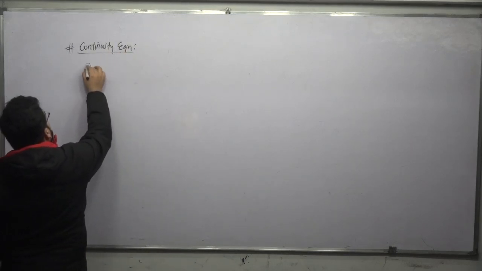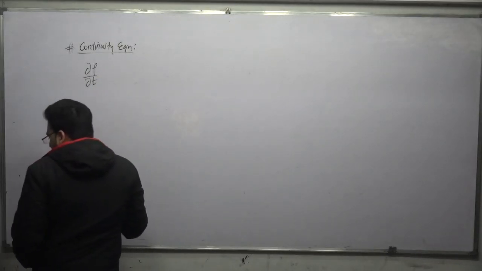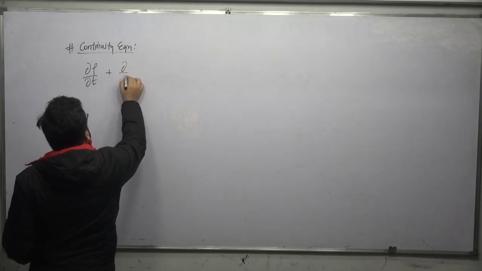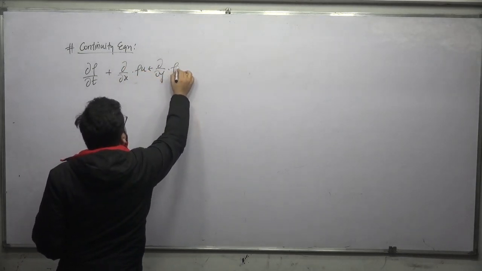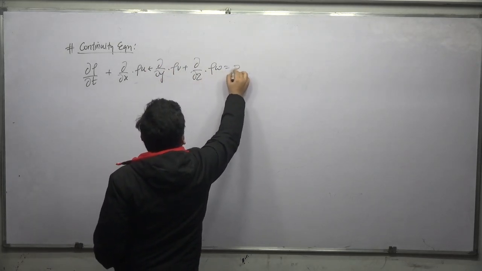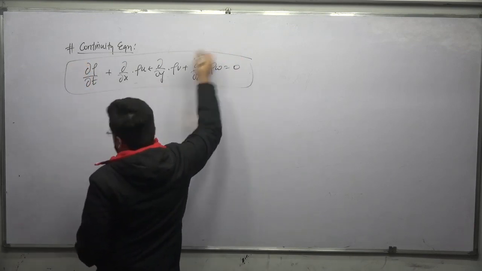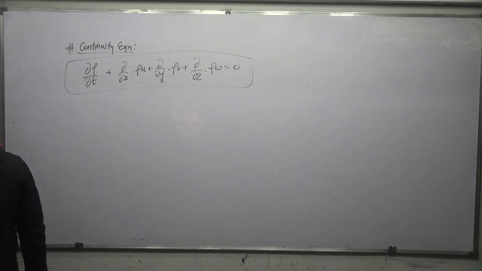It came out to be ∂ρ/∂t plus ∂/∂x of ρu plus ∂/∂y of ρv plus ∂/∂z of ρw is equal to 0. I also told you the derivation, but now I am not telling you the derivation. This was the continuity equation in 3 dimension, the general form of the continuity equation.